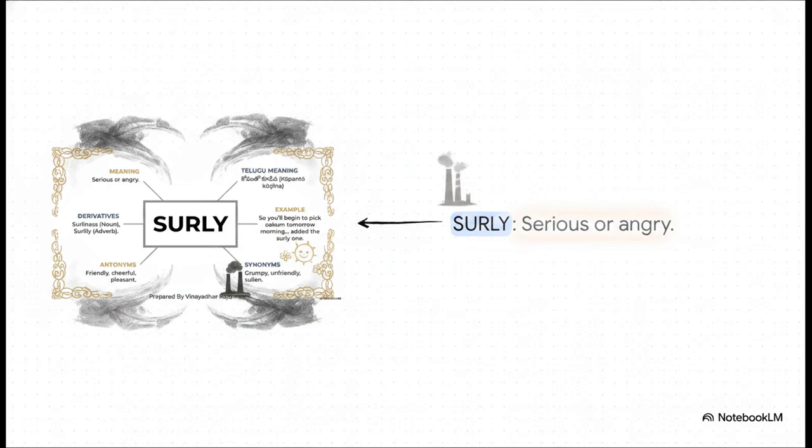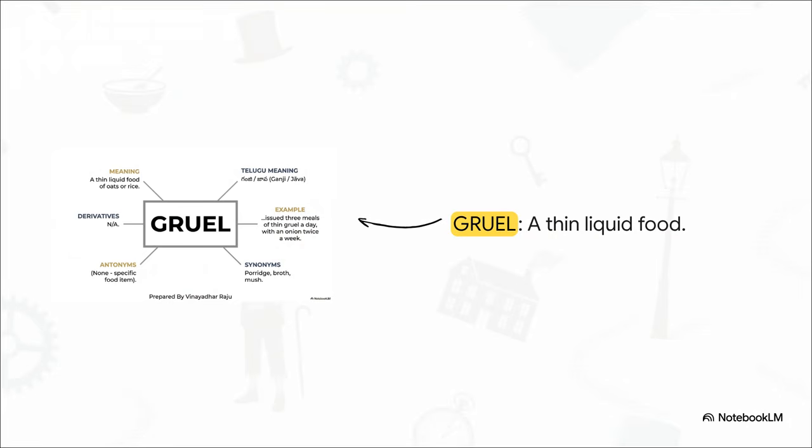Let's look at the example sentence from the text. "So you'll begin to pick oakum tomorrow morning," added the surly one. Now in Telugu, the meaning is kopanto kudina. This simply means being filled with anger. So looking back at our example, "added the surly one" means the person spoke to young Oliver with a completely angry and harsh attitude.